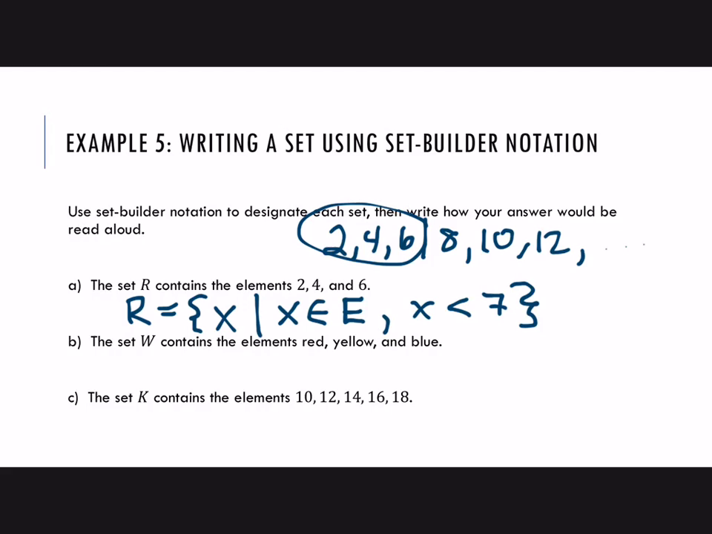Okay, and then we would read that out loud. The set of all x such that x is an element of the even numbers and x is less than 7.